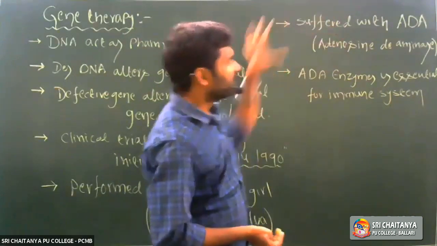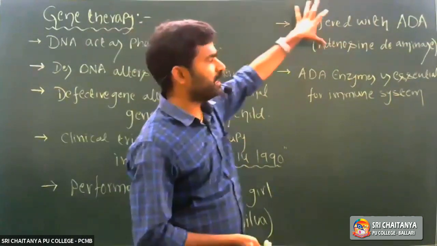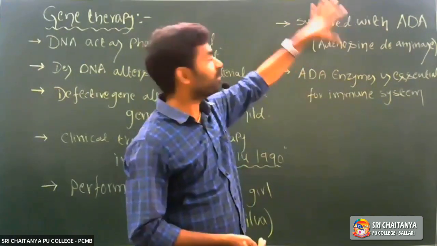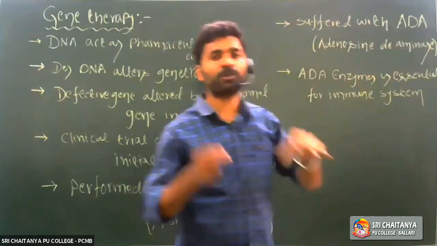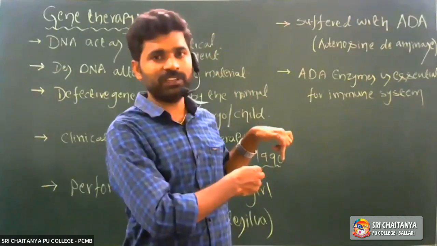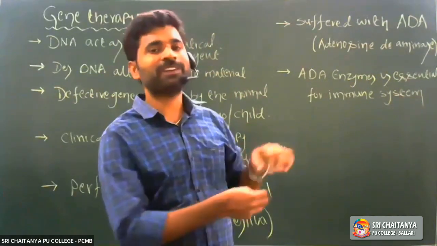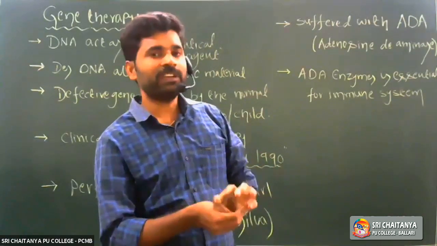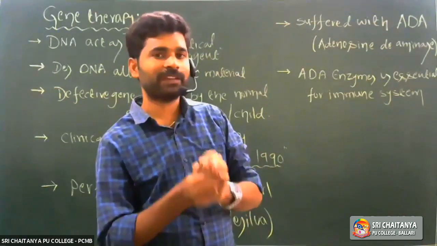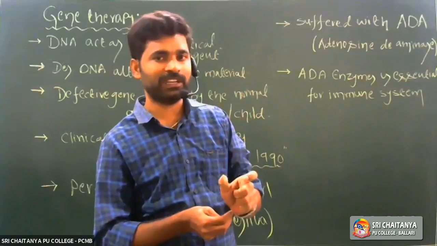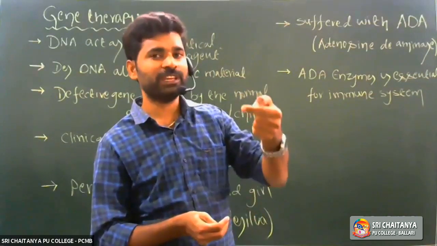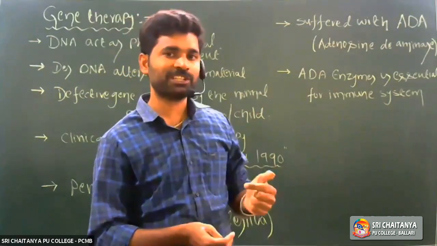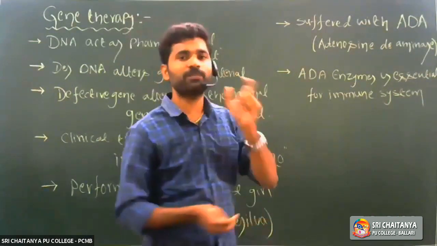See, that girl suffered from ADA, adenosine deaminase enzyme deficiency. It means that enzyme was not produced in that child. Why so? Because that gene is defective. See, each and every protein is synthesized by one particular gene, right? So that gene expresses, it means it undergoes transcription, undergoes translation, and synthesizes one particular protein.